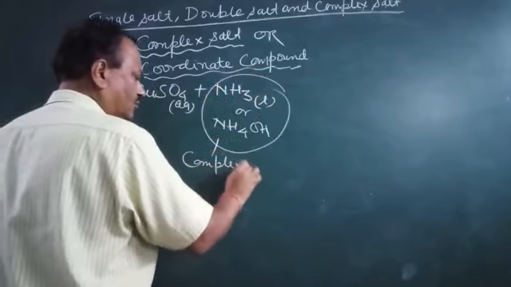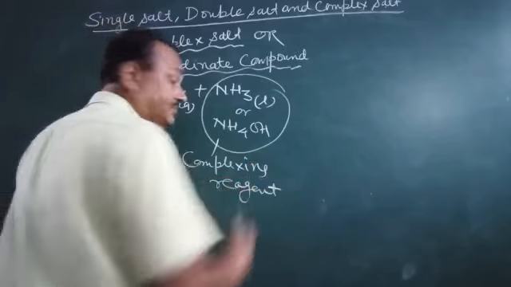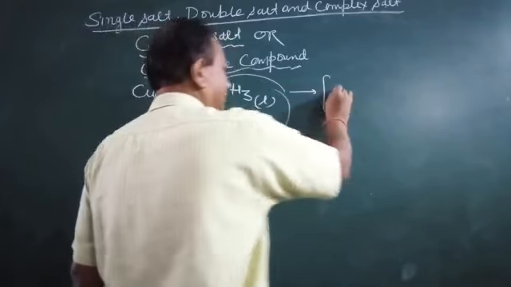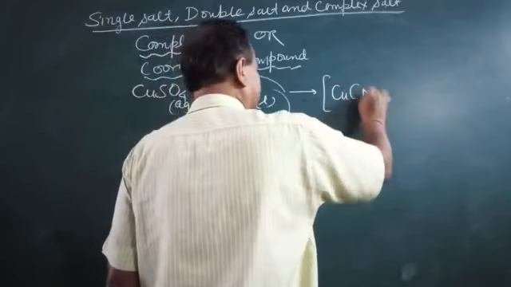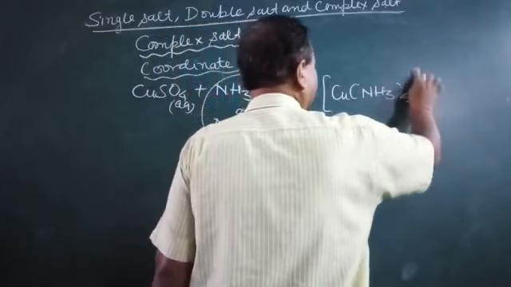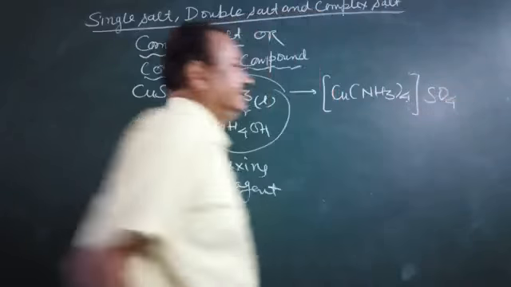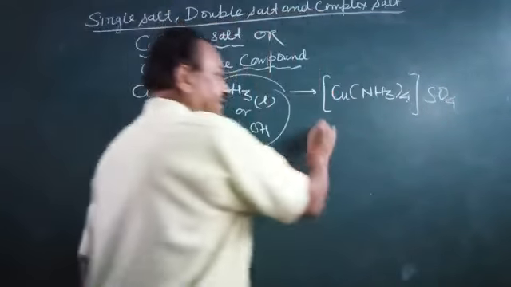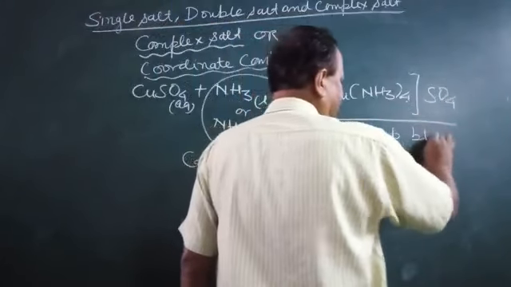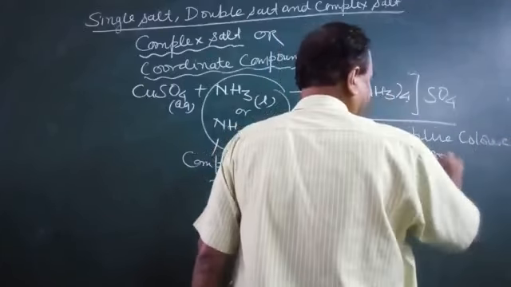This is a complexing reagent, which means it forms the complex. So there is a reaction and there is formation of this type of compound. Here it is a deep blue colored solution.